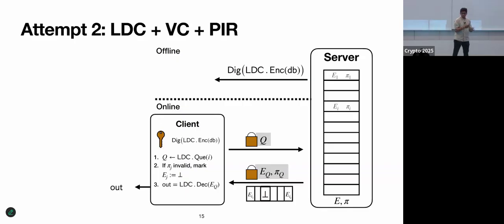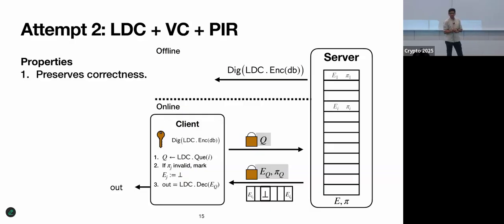Okay, so this is, and then hopefully this will give us DBI. Okay. So any questions about this construction? Does it roughly make sense? Okay. I see some nods, maybe. But all right. Okay, so this preserves correctness.